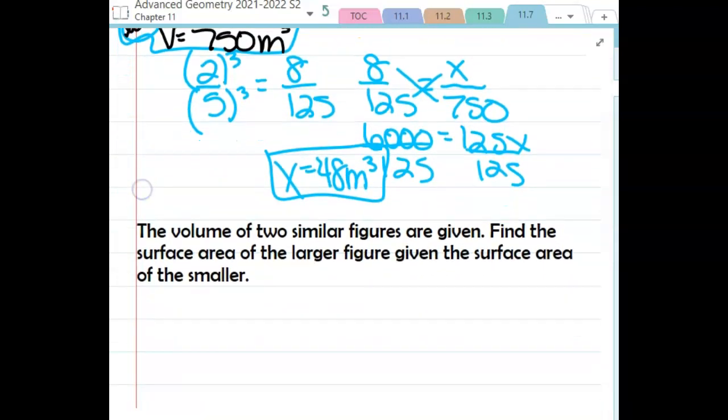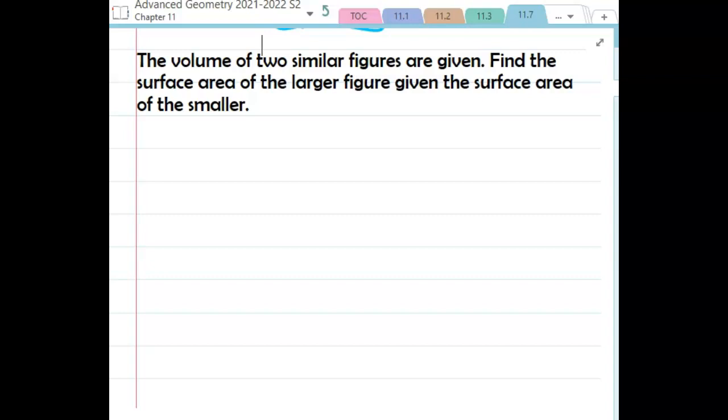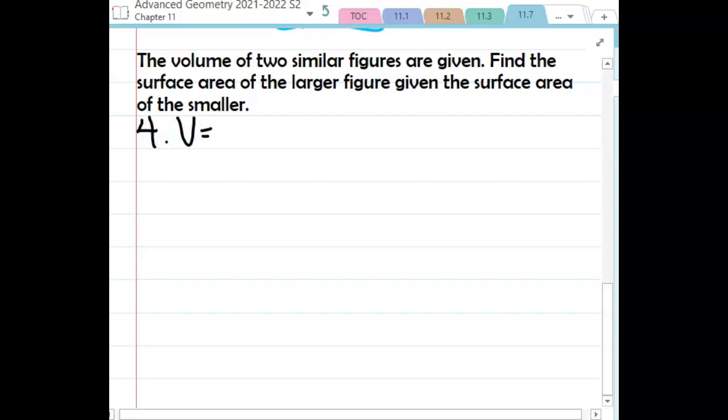Okay, and then lastly, we'll just go the opposite way. So this time we'll be given volume, and we want to find the surface area of the larger when we are given the smaller. So let's say the volume of one is 40 inches cubed.